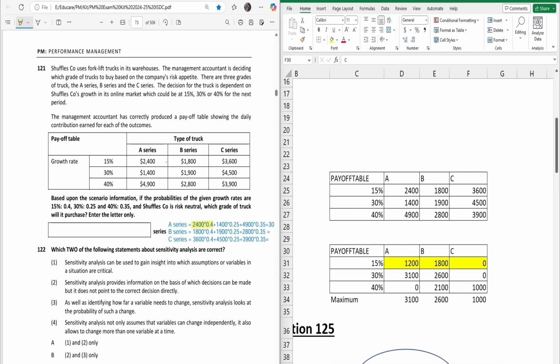It also helps find out which variable, input, or factor, I mean assumption, is more sensitive, meaning the critical one. That means which one can change the decision if it changes by a little. Okay, so this is all about sensitivity analysis. Let's now read the statements. The first one is saying, sensitivity analysis can be used to gain insight into which assumptions or variables in the situation are critical.